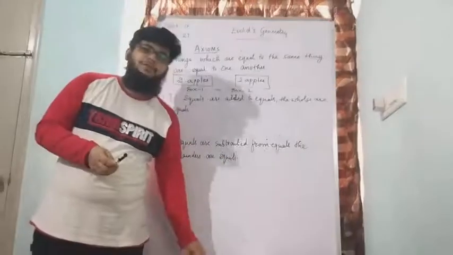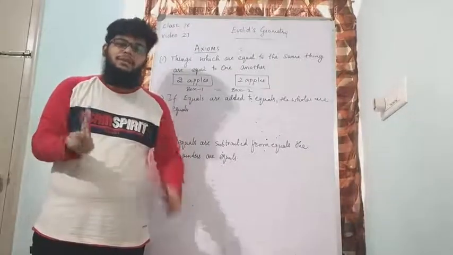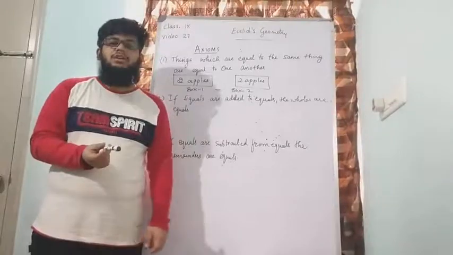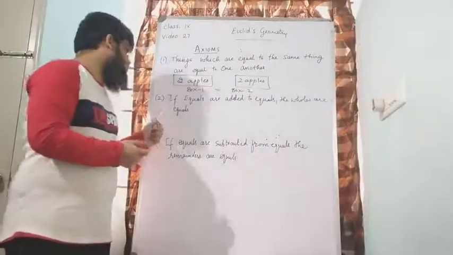Or you can tell one marker is equal to another marker because both are same and both are 1 in quantity. So such statements are called axioms, and that is the meaning of axiom number 1. Let us move on to axiom number 2.